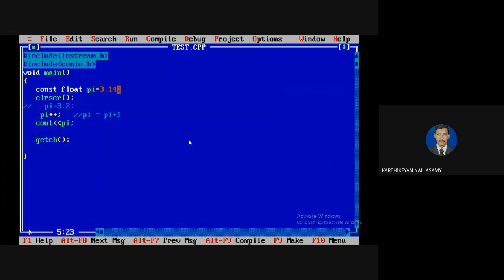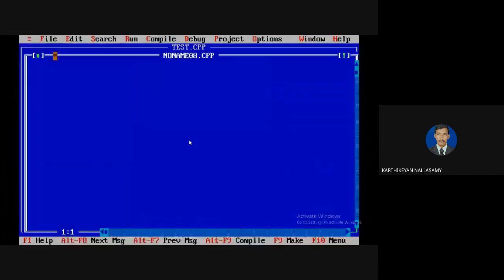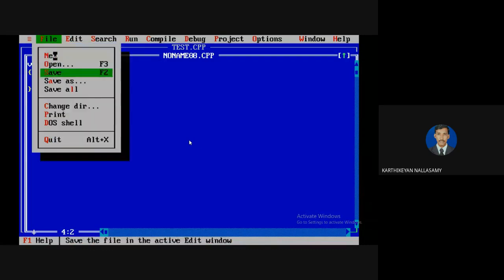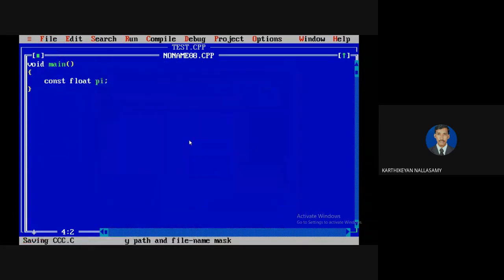The next point: I told you that at the time of defining a constant variable, there is no need to assign a value in the C language. Just a minute, I can show it with one simple C program. I'm going to compile.